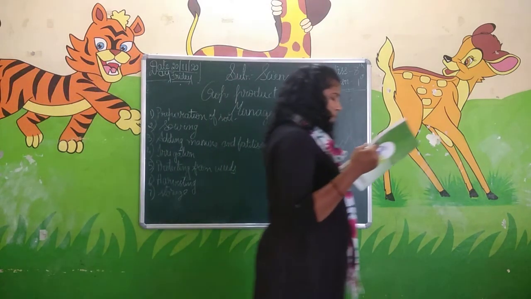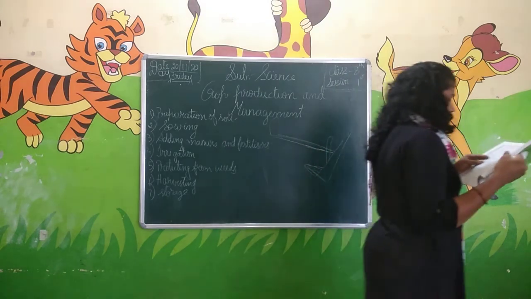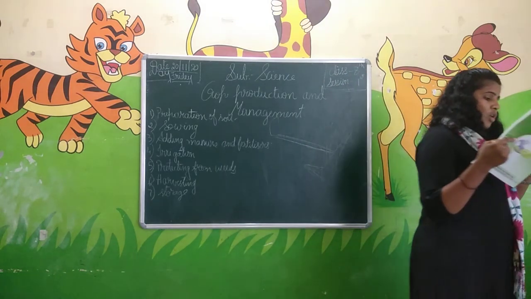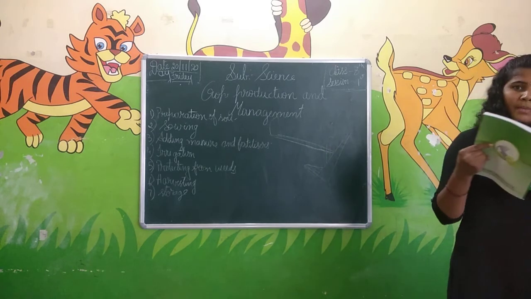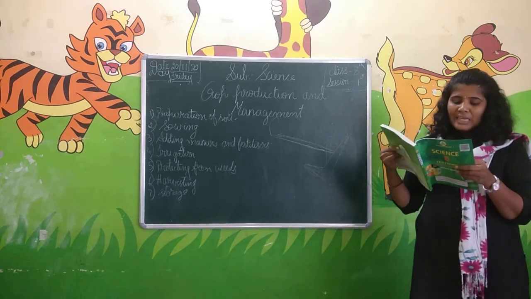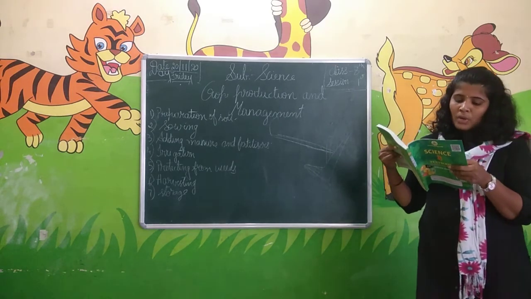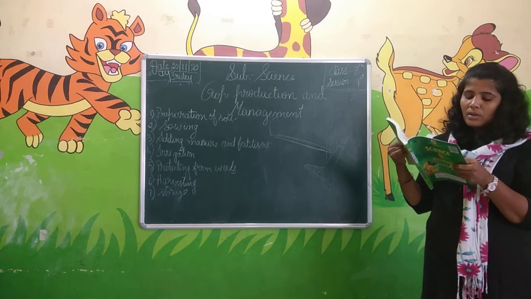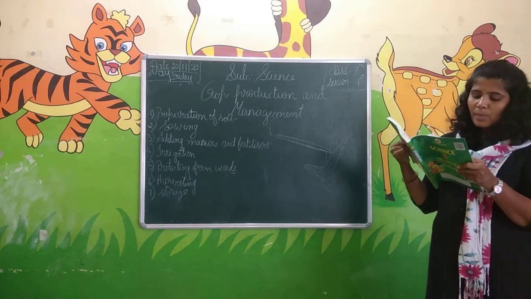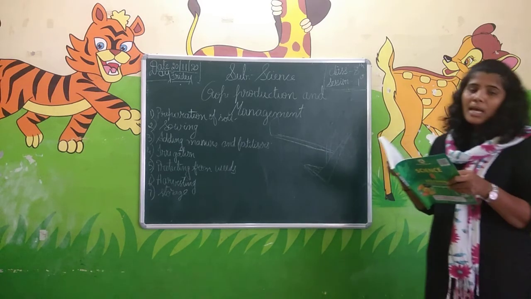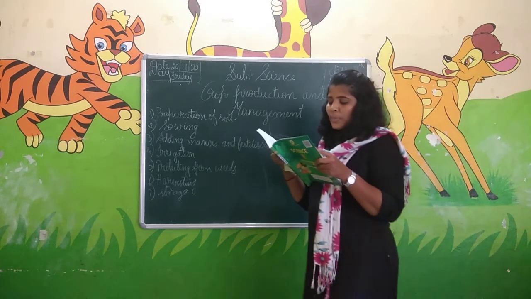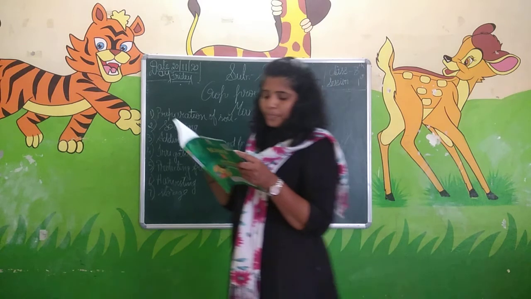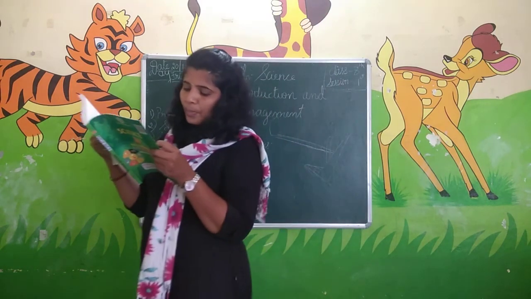Third one, give two examples of each, kharif crop and rabi crop. Which are the kharif crops? Paddy, maize, cotton. You can write three also. Examples for kharif crops are paddy, maize, cotton, and examples for rabi crops are wheat, gram, pea. Write the third one also.